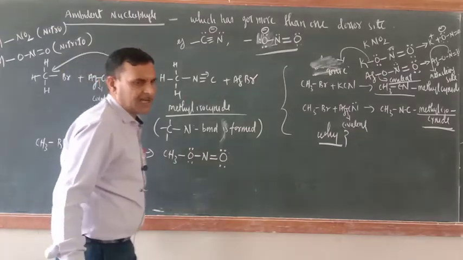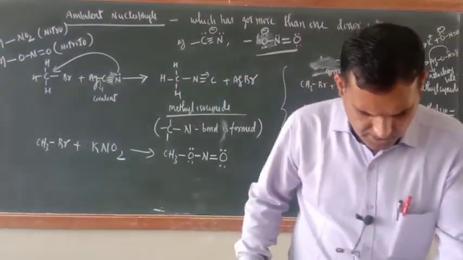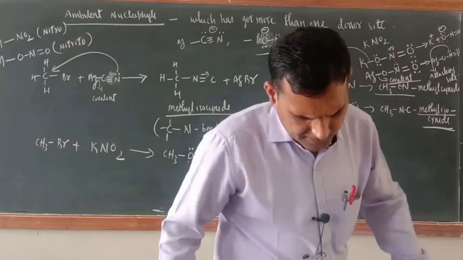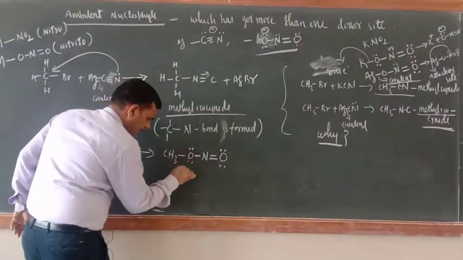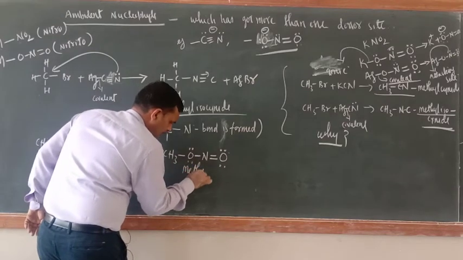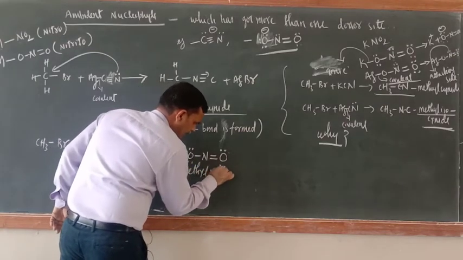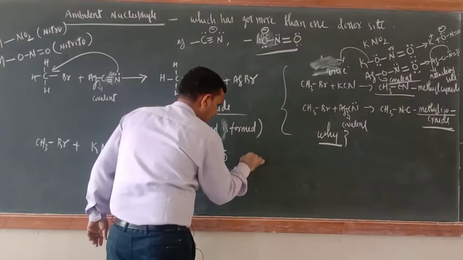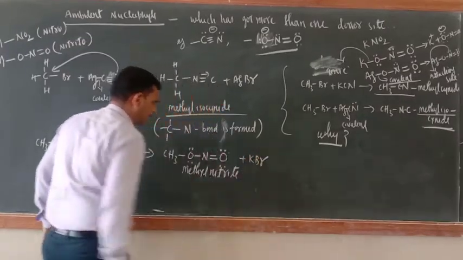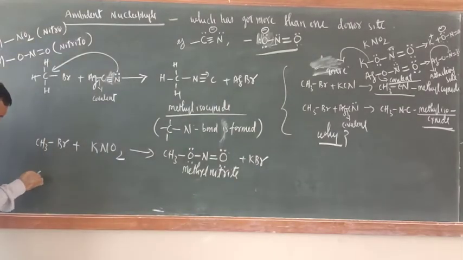This is methyl nitrite. Methyl nitrite plus KBr.